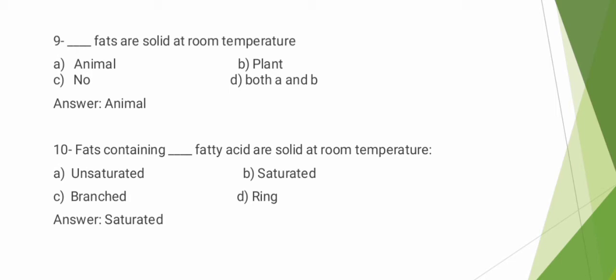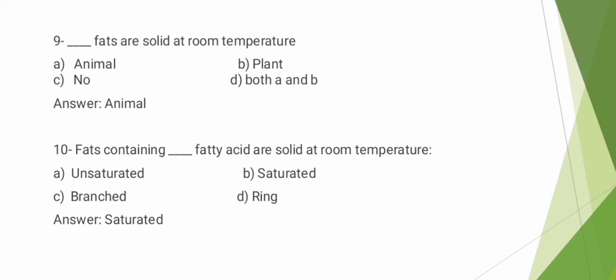MCQs number 9. Dash fats are solid at room temperature. Option A animal, option B plant, option C no, option D both A and B. The correct answer is option A animal. Animal fat is solid at room temperature. Animal fat is also called saturated fat, that is solid at room temperature.